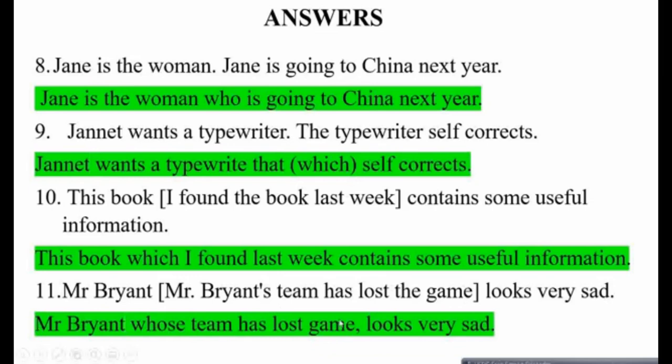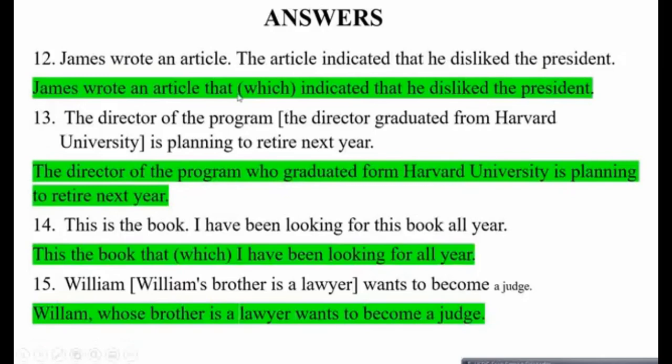Question 12. James wrote an article. The article indicated that he disliked the president. So इसका relative clause है James wrote an article that or which indicated that he disliked the president. Since हम यहाँ पे refer कर रहे हैं towards the like or dislike, which is a thing, it's not referring to the president.